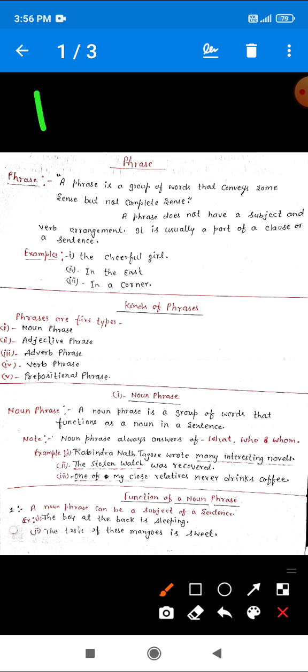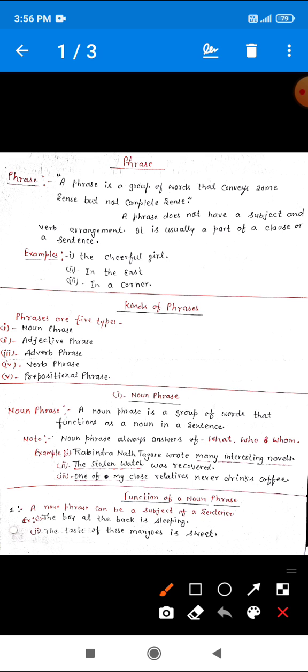You can see the definition here: a noun phrase is a group of words that functions as a noun in a sentence. I hope you have learnt the definition of the noun phrase.